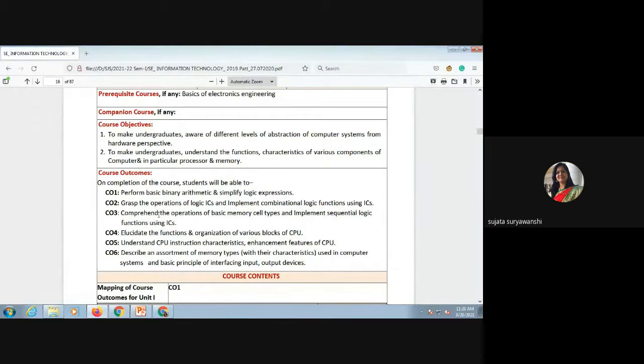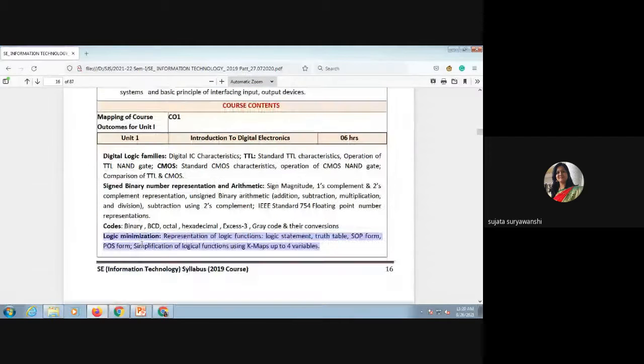All the CPU related information and different types of instructions are explained in the fifth unit: understanding CPU instructions, how your computer works. That information is given in your next three units, CO 4, 5 and 6.